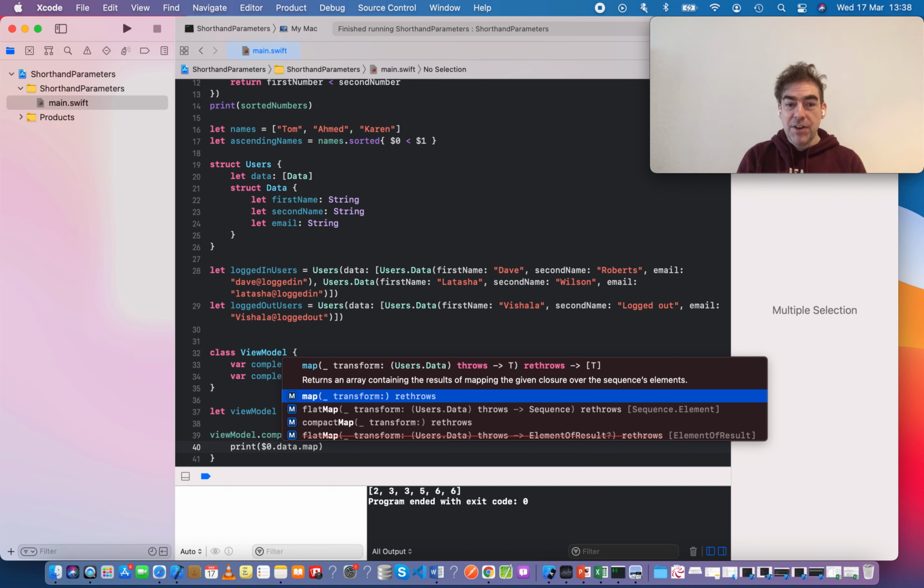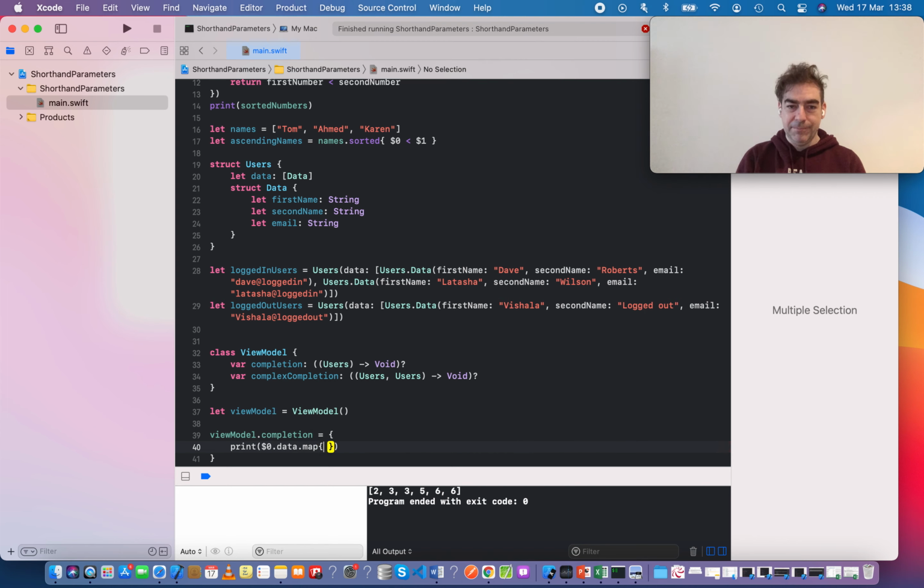So then to print them all, we'd have to map that. So I'm going to use some string interpolation here, and $0.firstName will be the first name, $0.secondName will be the second name, and we can also print out their email.